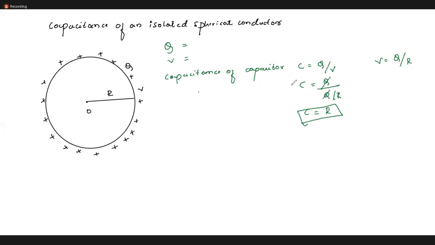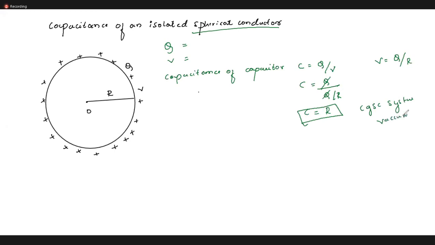Are you getting my point? So from this I can conclude that whatever the value of the capacitance of a spherical conductor you are getting here is numerically equal to the radius, only in the CGS system, or let me say in a vacuum.